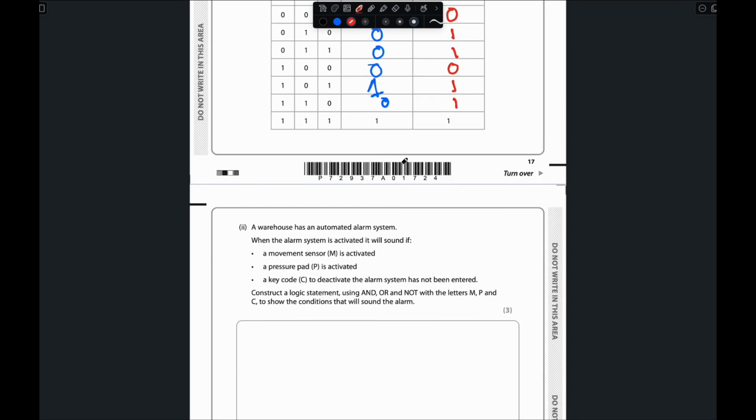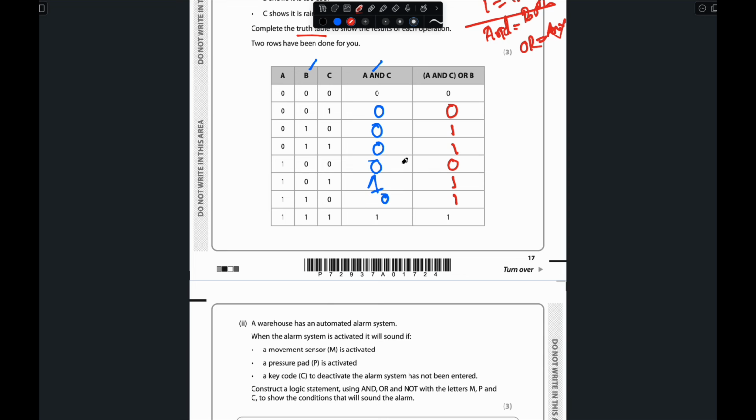So what is the meaning of NOT actually? NOT is if they are asking you NOT C. Okay, NOT C. What will happen? Don't write this one. This one is actually added as an example. For NOT C, whatever the C we have, it will be the opposite. If C is 1, it will be 0. If C is 0, it will be 1. Similar like that. NOT means it will take the opposite of the value of the C or B, whatever they are giving us in the exam.